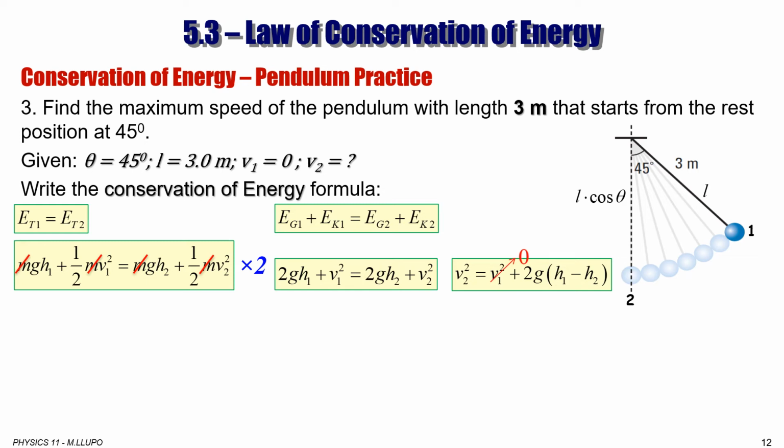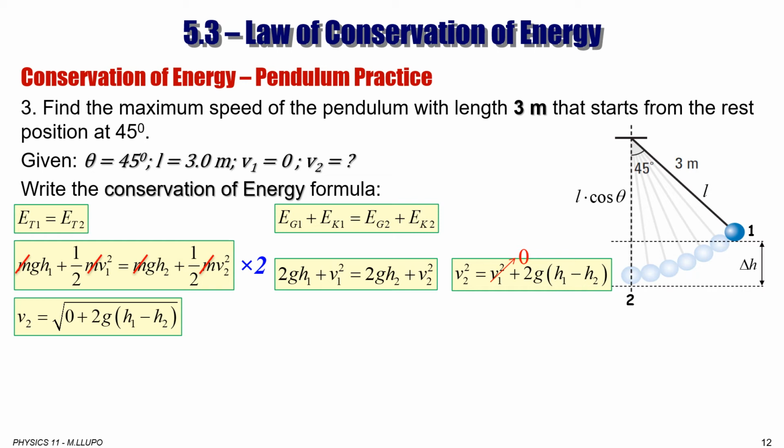Now, v1 is 0, so that simplifies things. What we're looking for is the difference between h1 and h2. So we take the square root of 0 plus 2g(h1 minus h2).